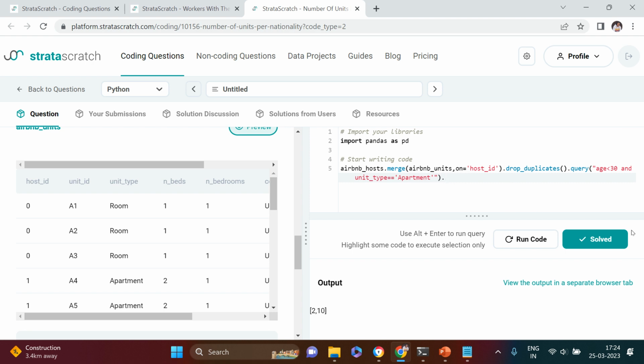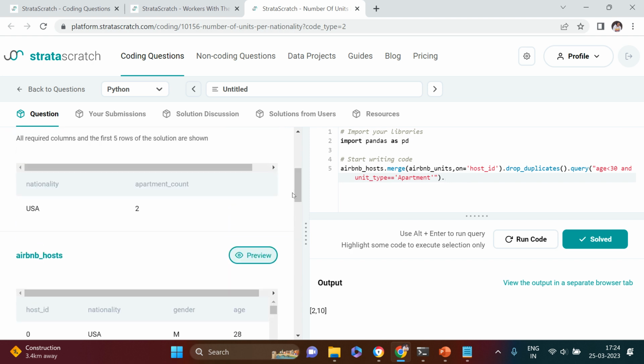Next thing we need to do is, in the output what is expected is nationality and apartment count only. So let's put a pivot table on top of this, and into that I'm going to use index nationality, and then into values any column can be used.